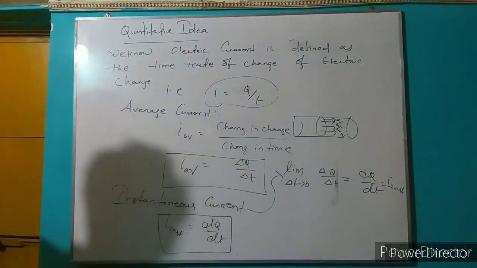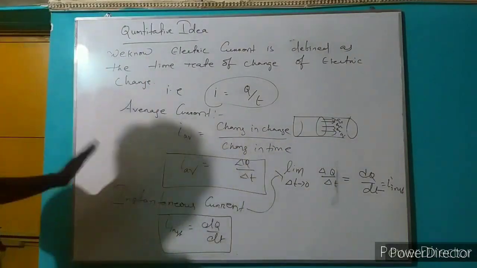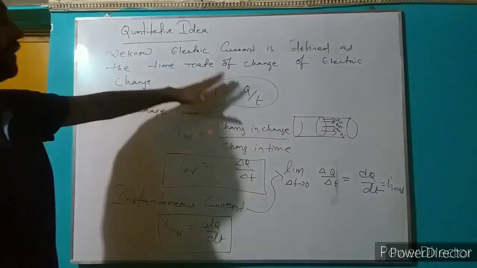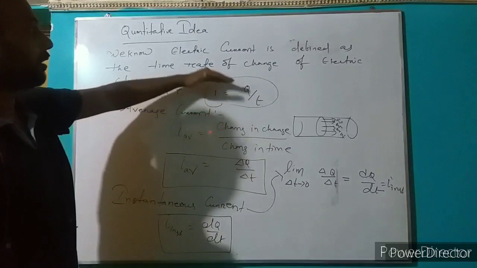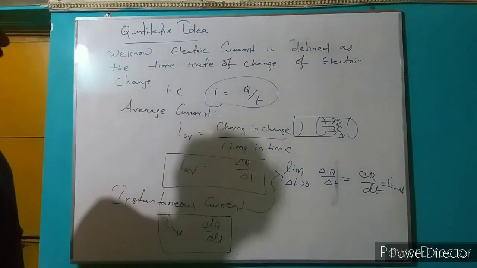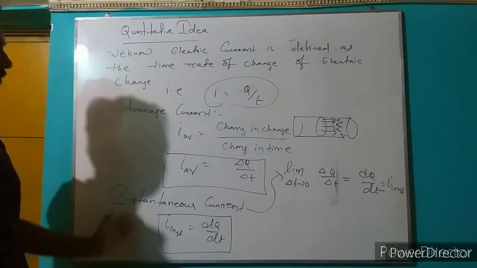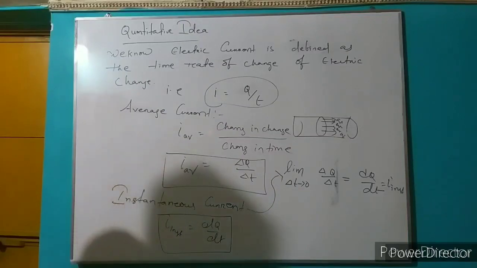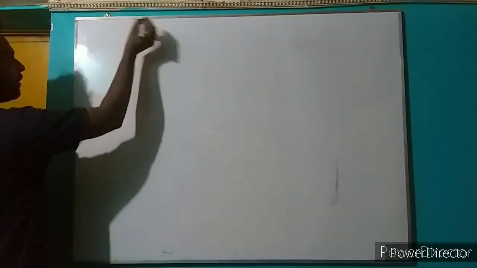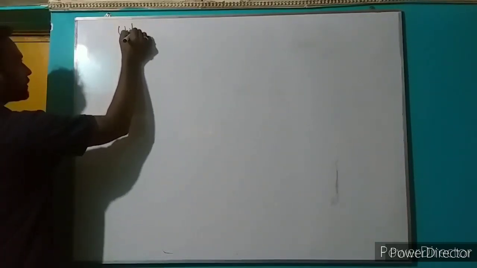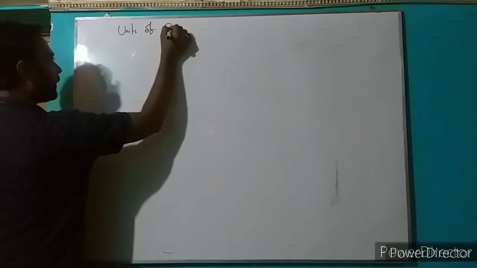So this is the quantitative idea of electric current. By using the proper definition and the formula, we can define electric current in several ways. Now I am going to define the units of electric current.